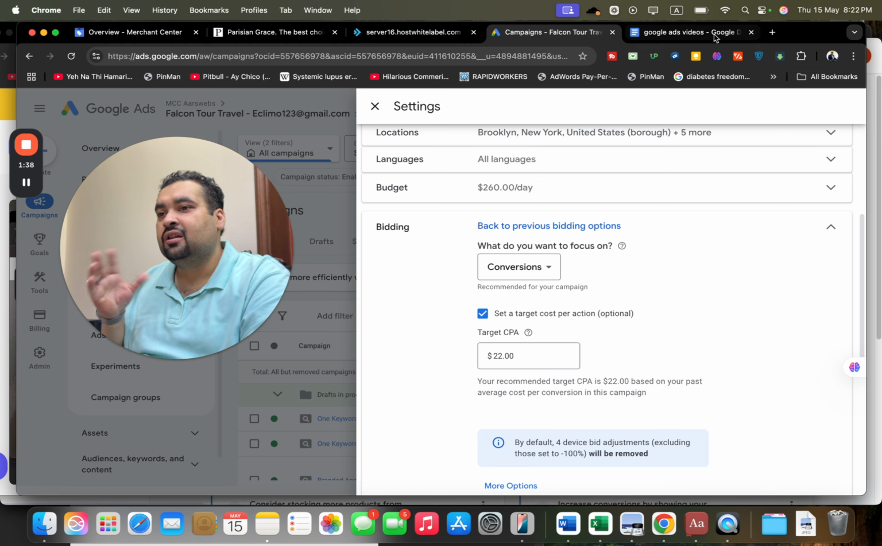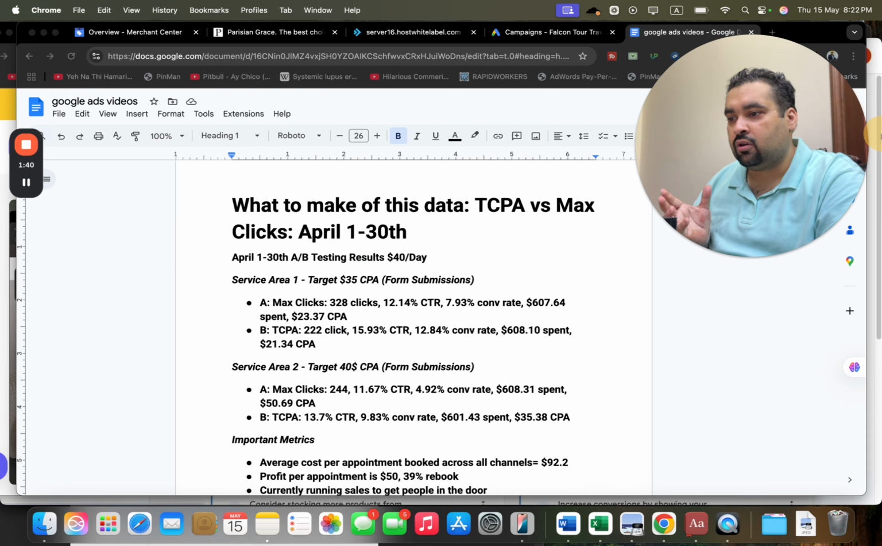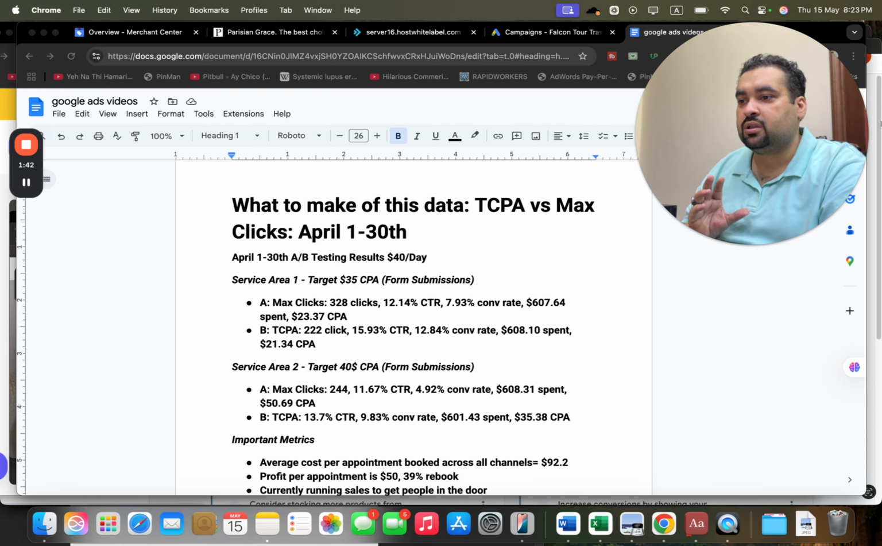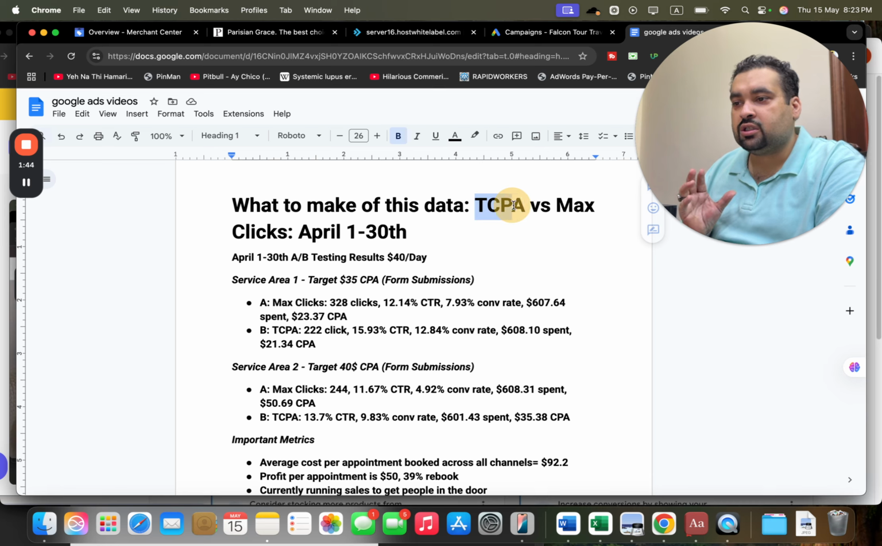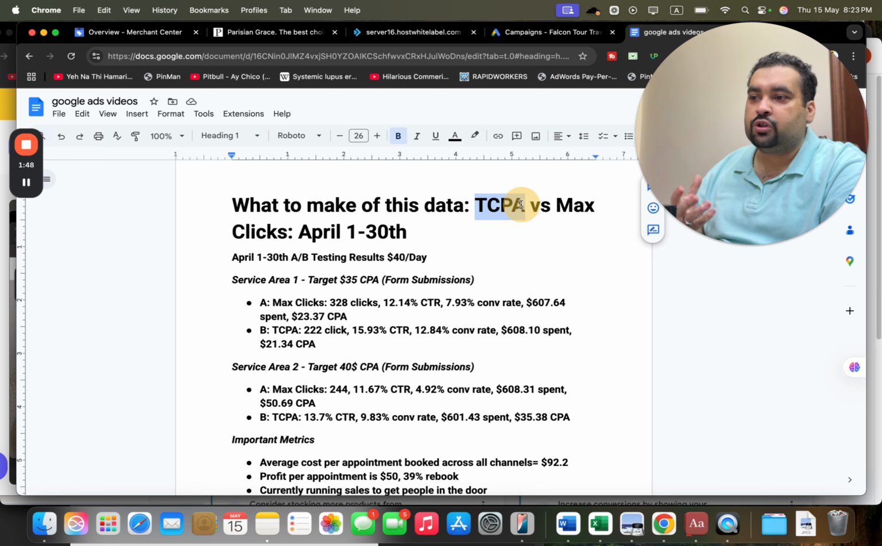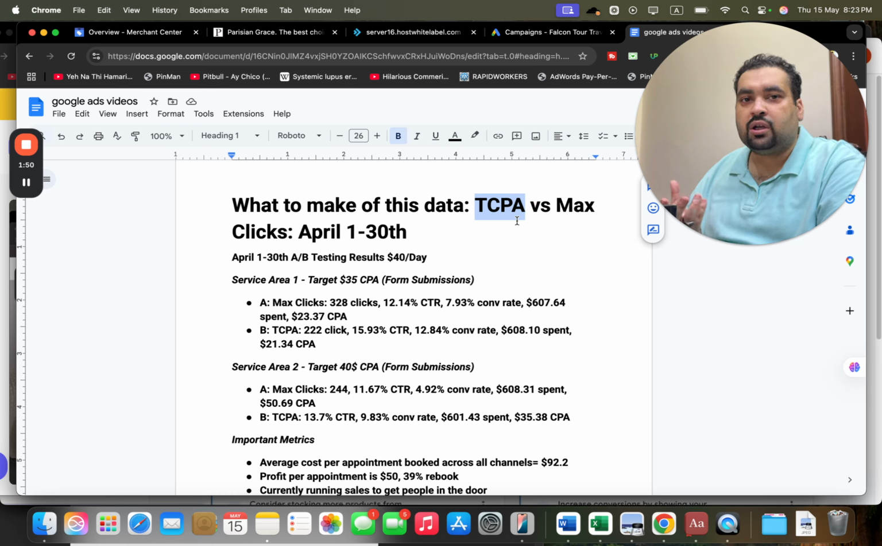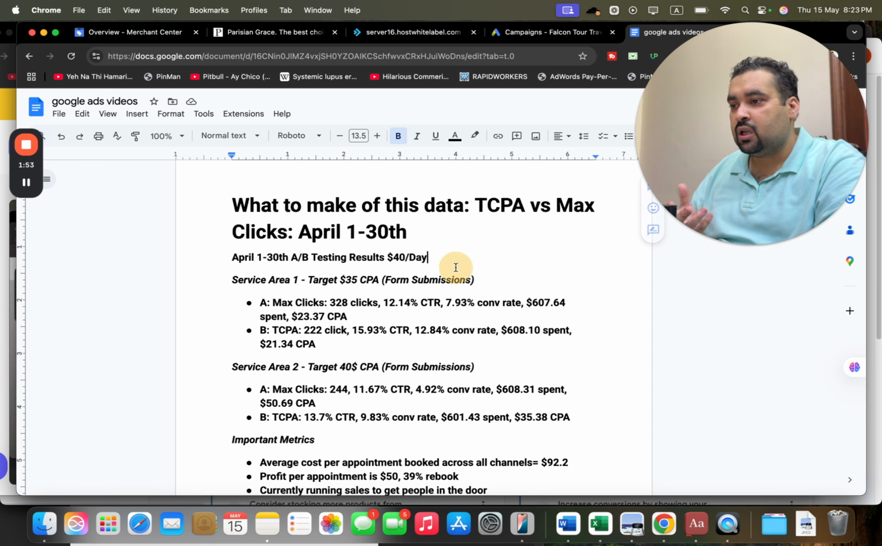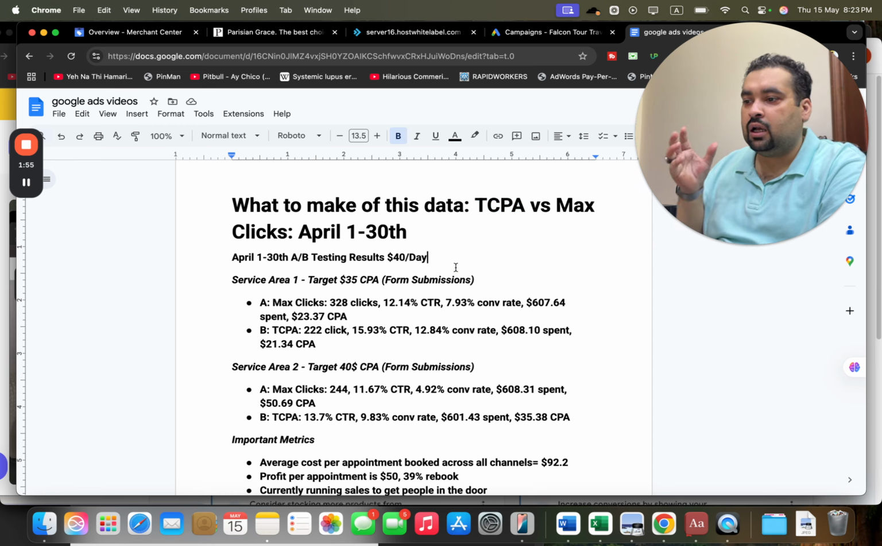However, the scenario is the question I got from the audience, but I'm telling you what the bidding strategies are. Now the TCPA strategy is not available for new campaigns, so you need to have some conversion data before Google may recommend you go for TCPA. Otherwise, you're going to waste the money. Now it's asking about the data, so I'm going to show you the data first of all.